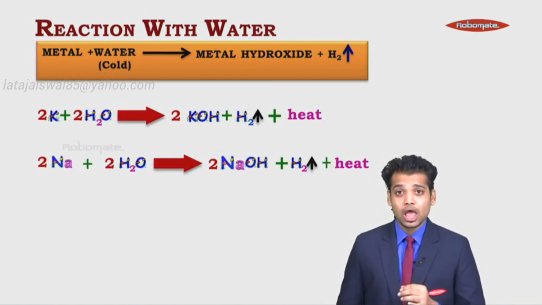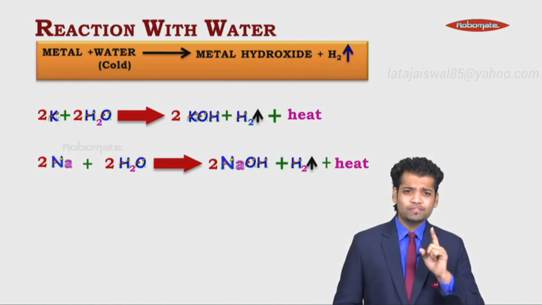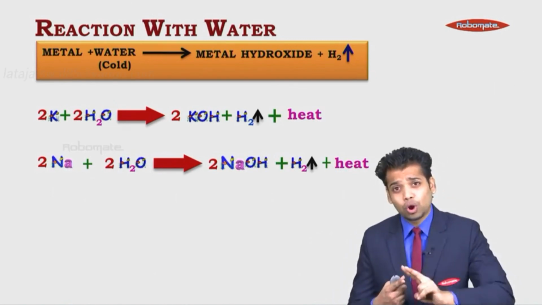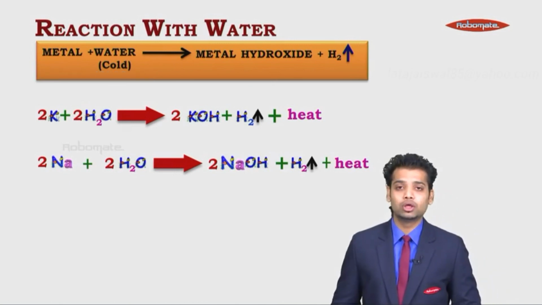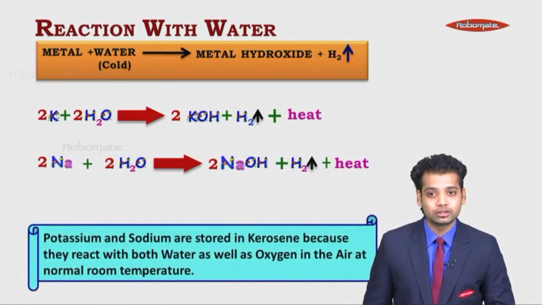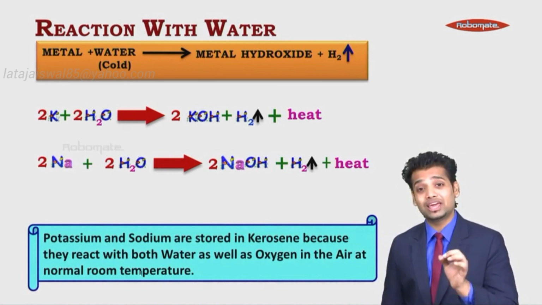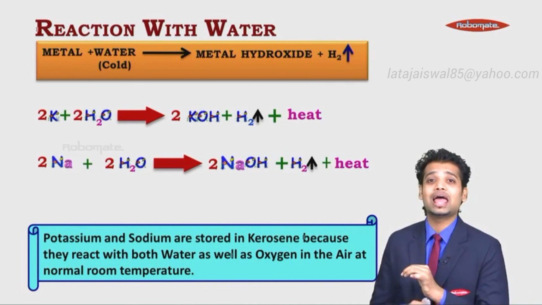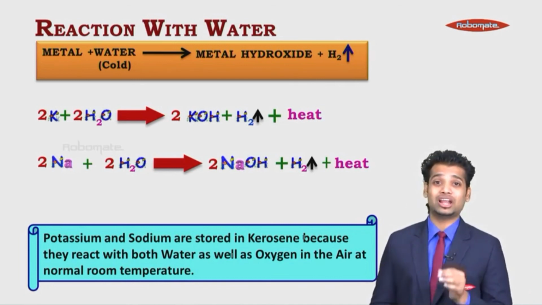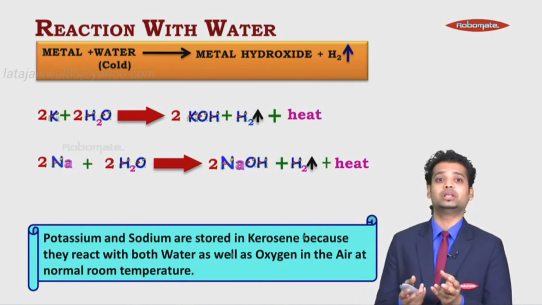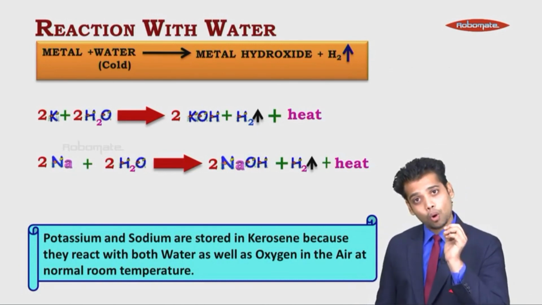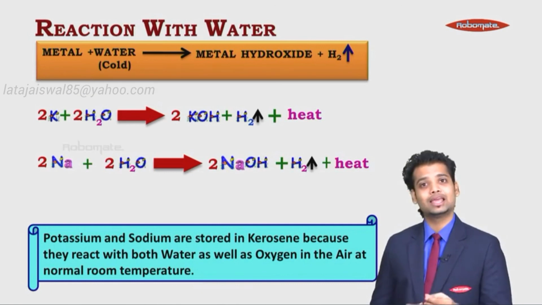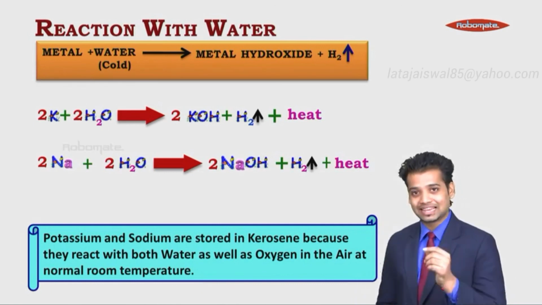So wait a second, sir, if Na and K react with water, where do we store them? We store them in kerosene. Potassium and sodium are stored in kerosene because they react with water as well as oxygen in the air at normal room temperature. You don't even have to heat it. That is why we keep potassium, sodium, all the alkali metals in kerosene. More of this in the next module.